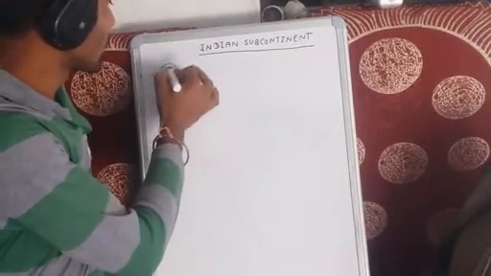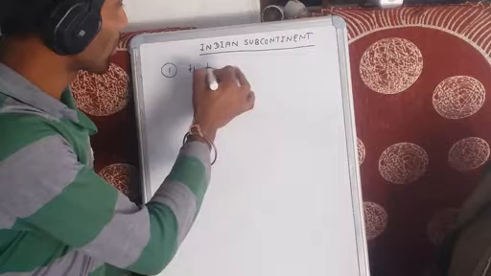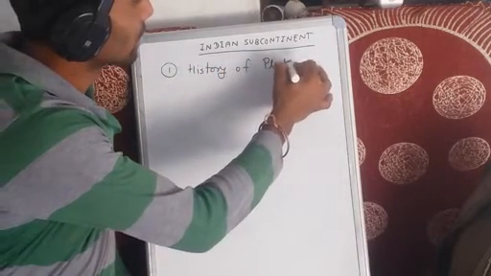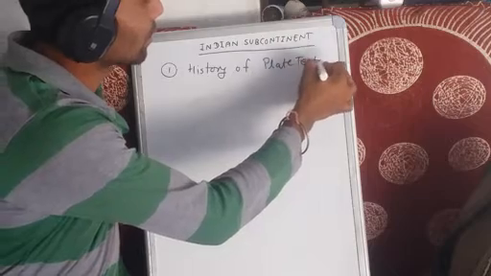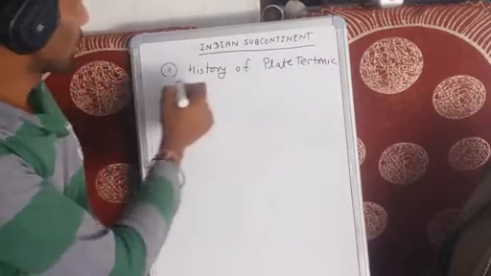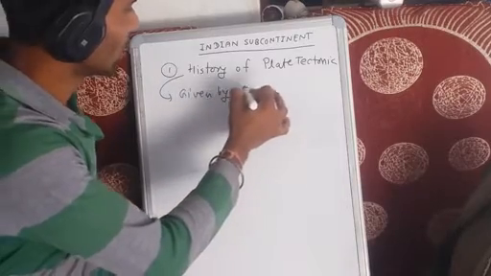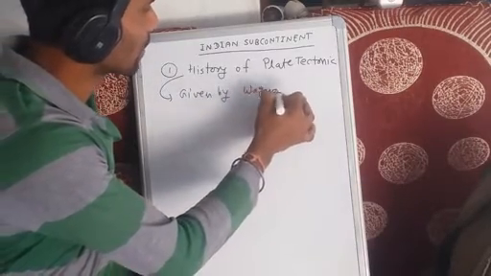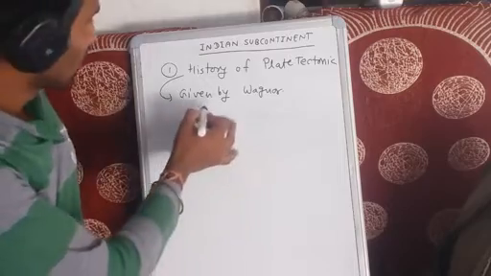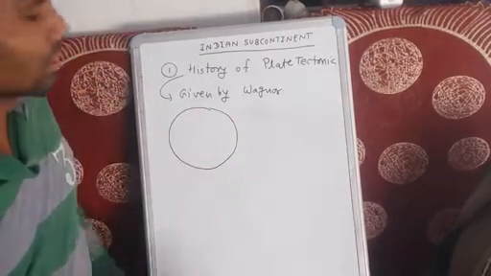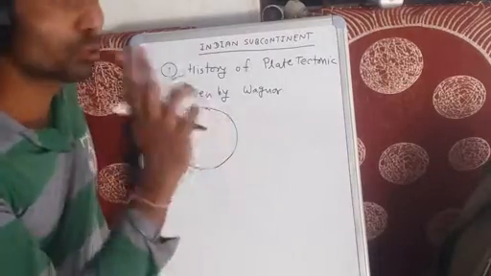Before starting the Indian subcontinent, we will start with the history of plate tectonics, given by Wegener. Wegener said our world in a historical plate had only two parts.